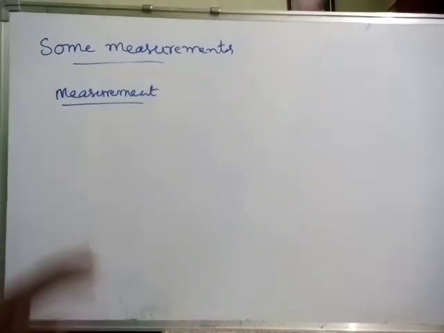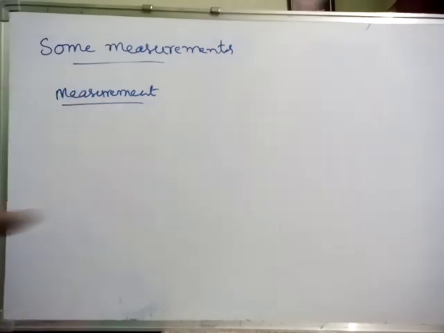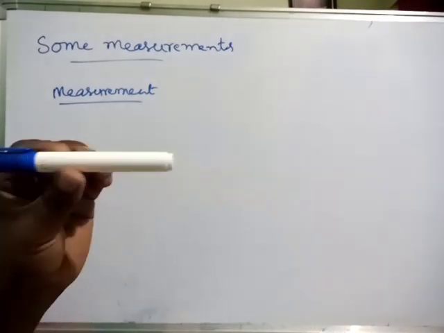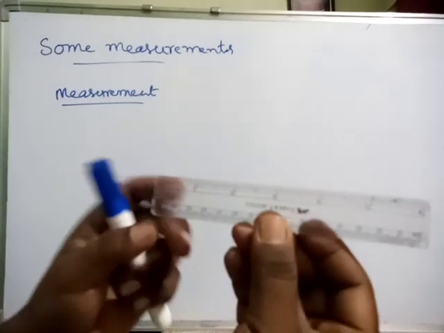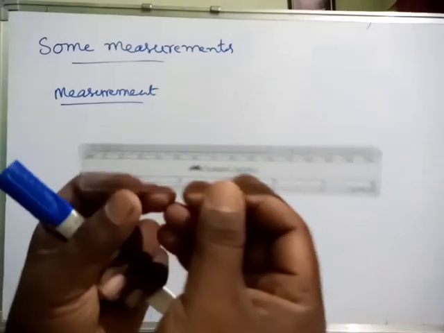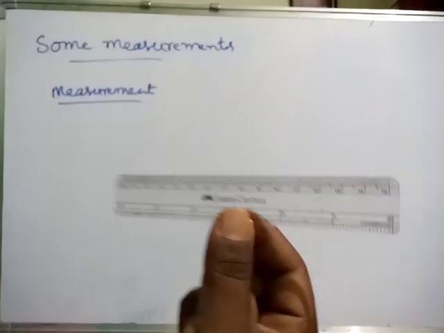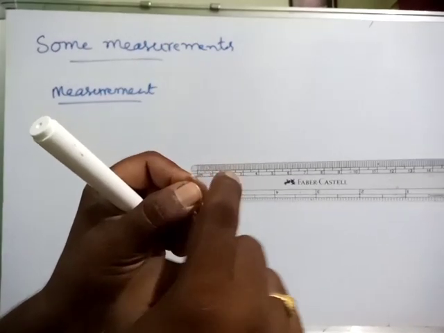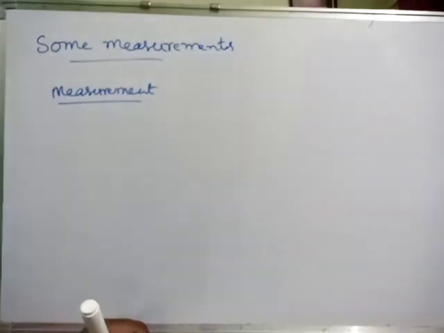Okay, now what is measurement? What is the definition of measurement? What do we call a measurement? For example, I don't know the length of this marker. Then what do I have to do? I have to take a scale. I know it is a 15 centimeter scale. This is a known quantity. Known means I know from here to here 1 centimeter, one more 2 centimeter, 3, 4, 5, 6, and so on. 15 centimeter scale. This is a known quantity.